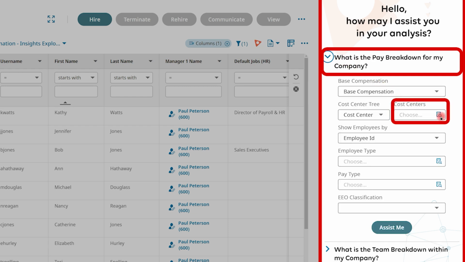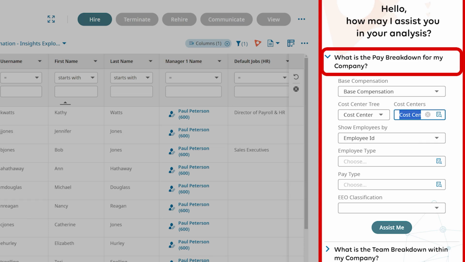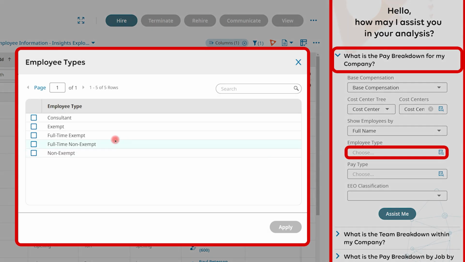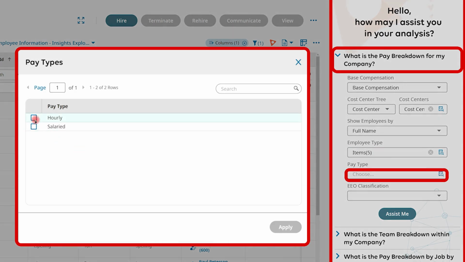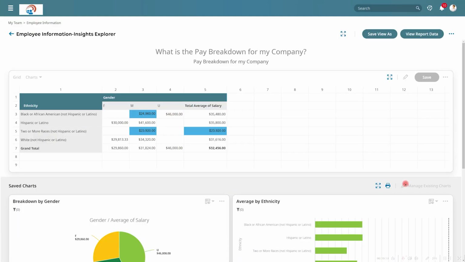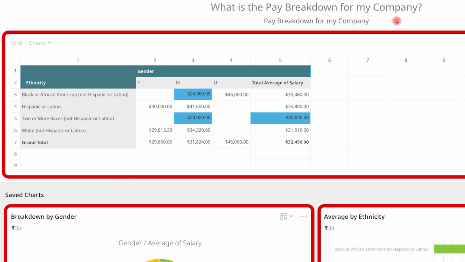So first we will need to choose the cost center that we will be evaluating. And then let's show our employees by their full name. We'll show all employee types and all pay types. And then we can click on the Assist Me button. And once again, this is going to bring up our Insights Explorer results. And in this case, we can see our average salary based upon gender and ethnicity, which will allow you to get a better understanding of pay equity across your organization.